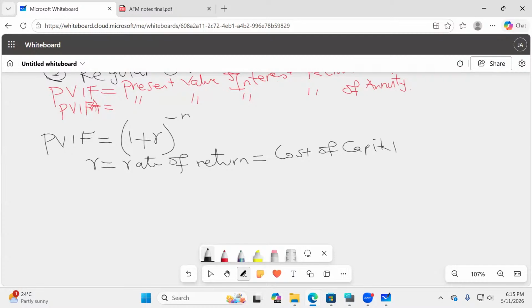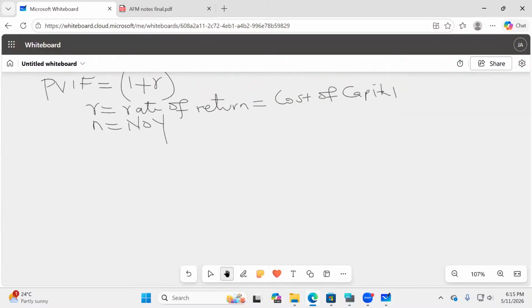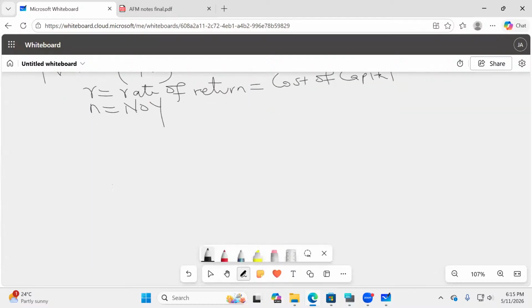To us as investors, it's a rate of return. I've given this company my money, so they're giving me a rate of return. But to the company, it's a cost of capital. N is the number of years, or number of months. Basically, n is a period, but in most of our cases n will be number of years. So let's look at an example before we go to our past paper.